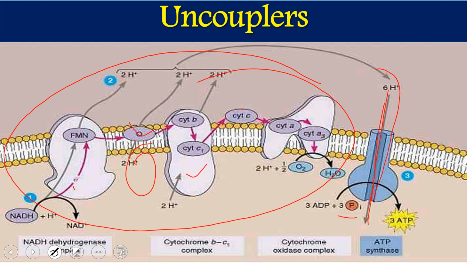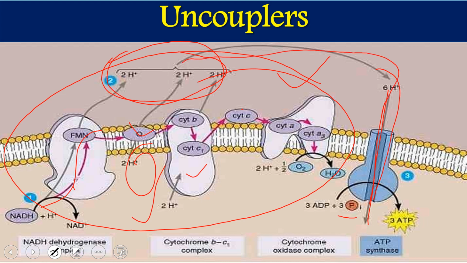Phosphorylation means phosphate addition. Now, as electrons are transferred, a proton gradient is created. Because of this electron movement, protons are pumped from the matrix to the intermembrane space, creating the proton gradient. This gradient passes through the channel of ATP synthase, and then ATP is produced.